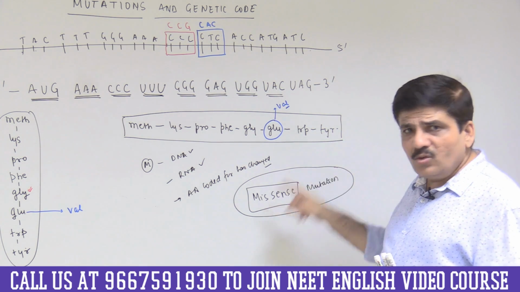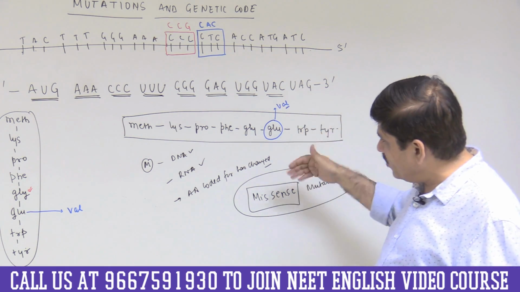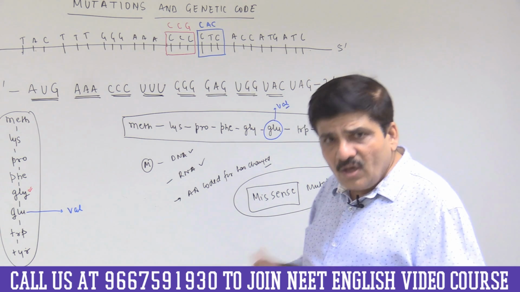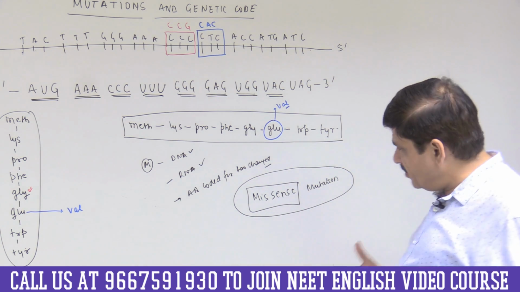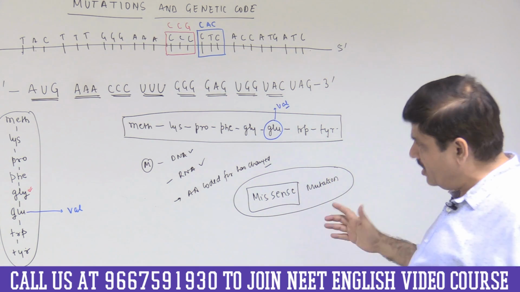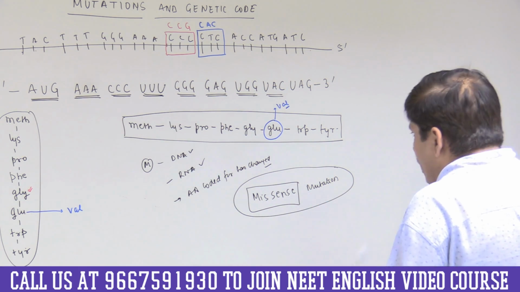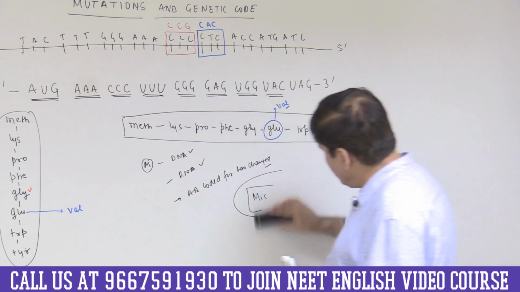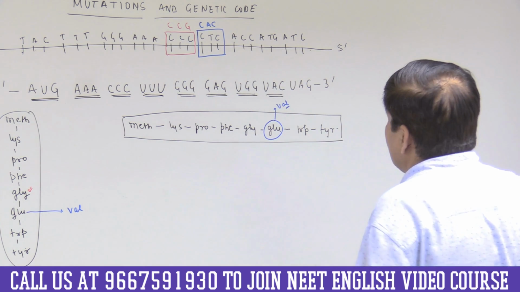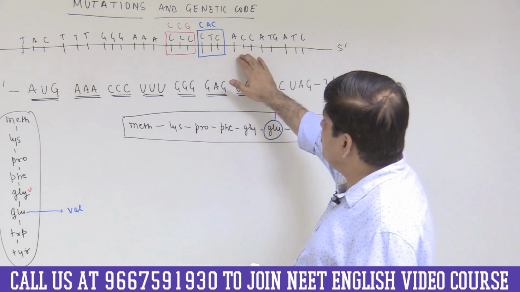Here the amino acid coded for has changed, and normally you will see that the amino acid has a different property from the original amino acid, and therefore will have a profound effect on the structure and function of the peptide, and hence it is appropriately called as a missense mutation. I hope this second type of mutation is absolutely clear to all of you. Now let us further understand more types of mutation with respect to genetic code. Now let me choose another one. So let us say this is the 7th amino acid.